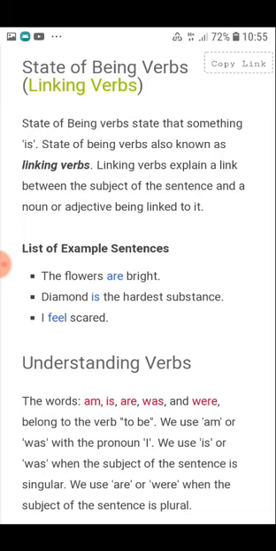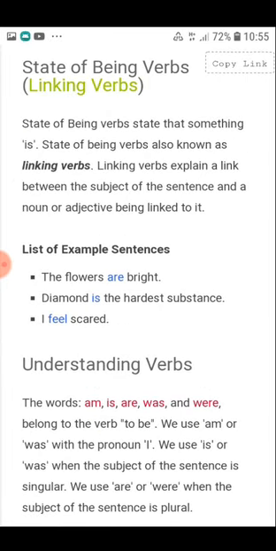List of example sentences. The flowers are bright. See, a state of being verb, that is a linking verb. So what is that? State of being verbs show that something is. They are called linking verbs. The flowers are bright. Diamond is the hardest substance. I feel scared.